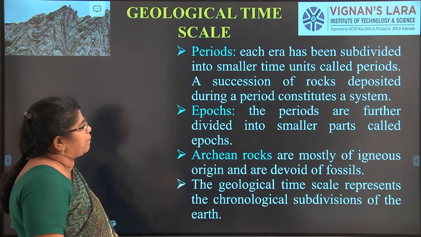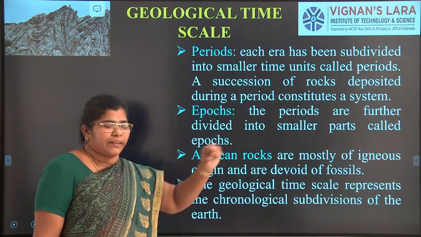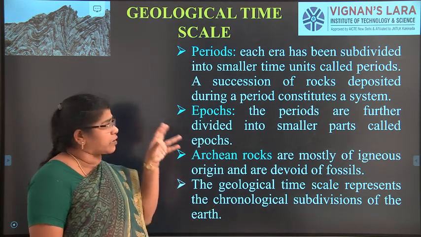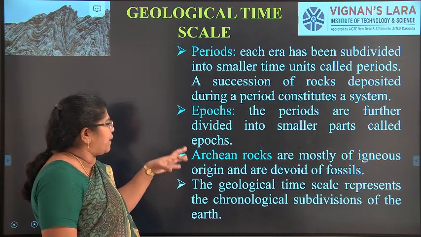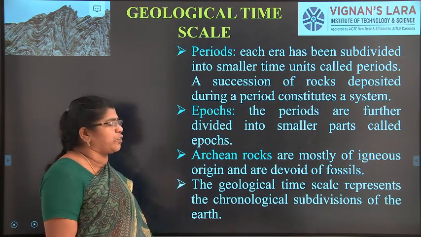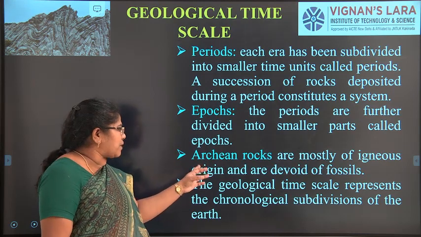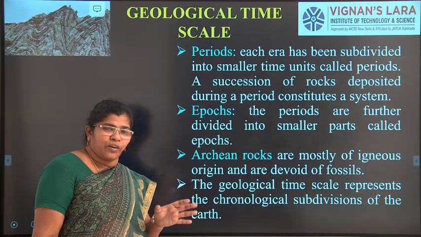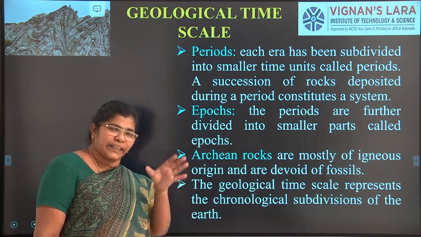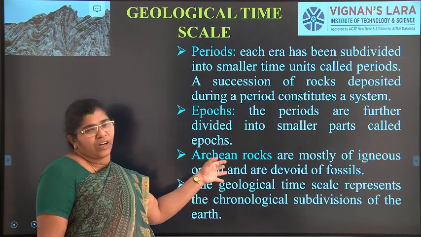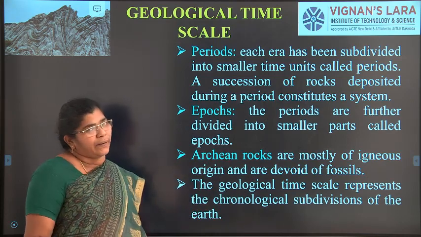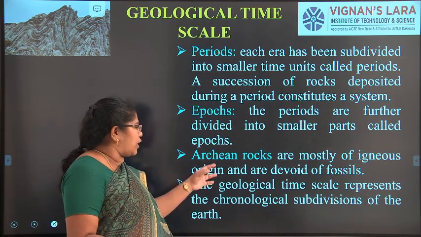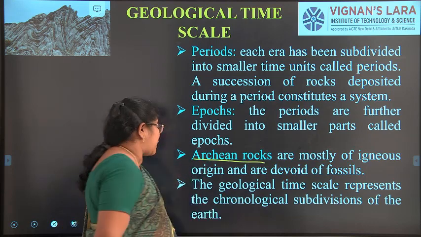Next is periods. Periods are small time periods, so the era is again subdivided into smaller time periods. And epochs: periods are further divided into smaller parts called epochs. Archean rocks are mostly igneous rocks that are eroded, coming and settling in some other place, and they do not have any fossils. I keep telling you, fossils are dead animals converted to rocks. So these Archean rocks will not have fossils but have igneous rocks.